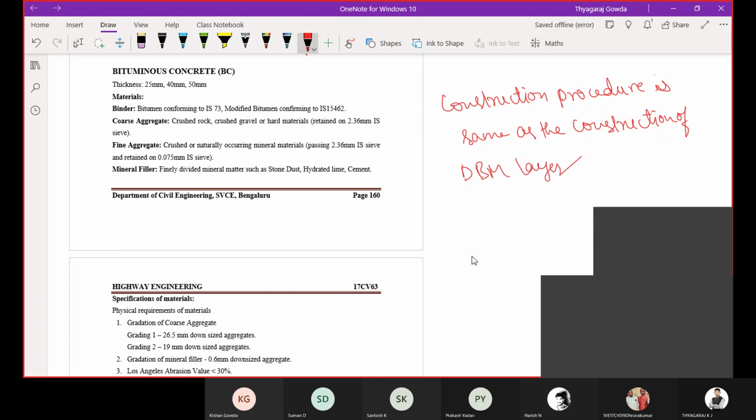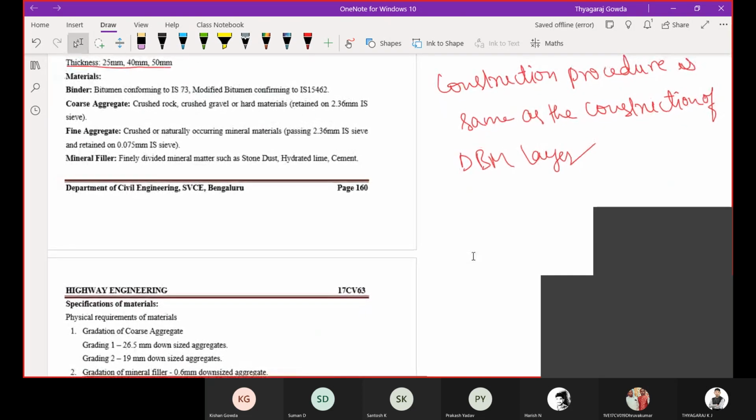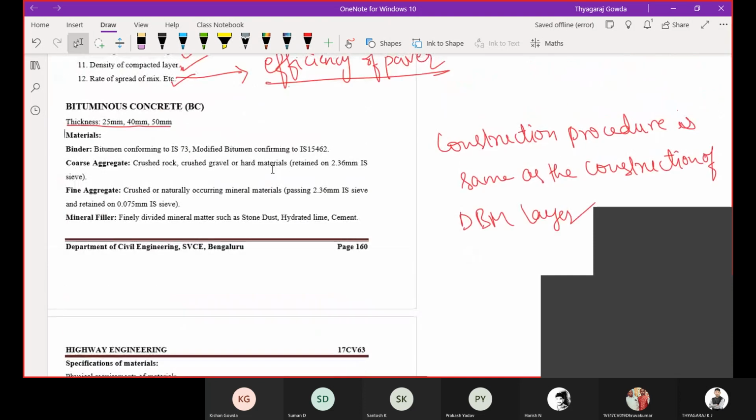The same steps we are going to follow in the bituminous concrete, but the materials are different here. So we will see what the materials are. The thickness of bituminous concrete we are going to consider as 25 to 40 mm.